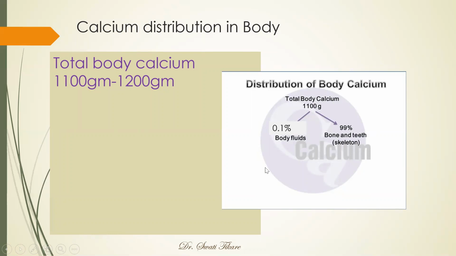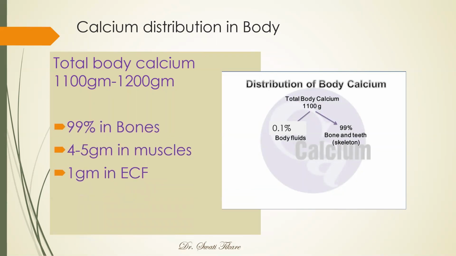Only about 1% is present in certain cells, like the muscle cells predominantly, and 0.1% is present in the body fluids. So 99% in bones, 4 to 5 grams in muscles, and about 1 gram is present in the ECF.